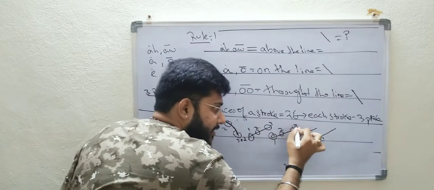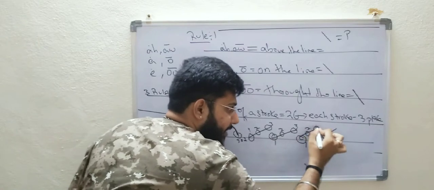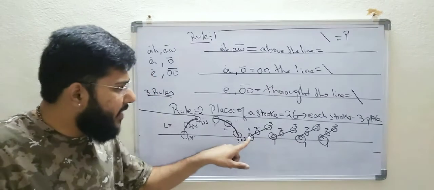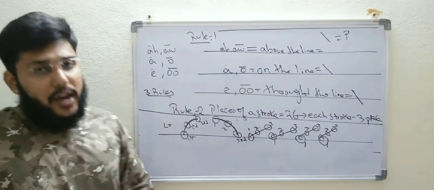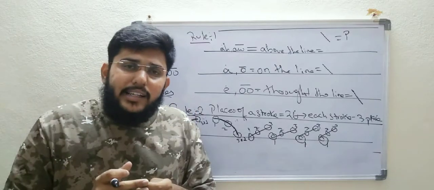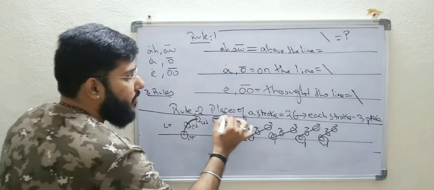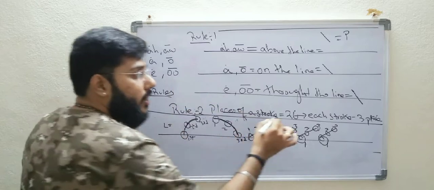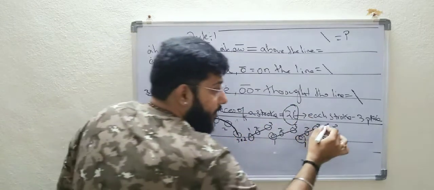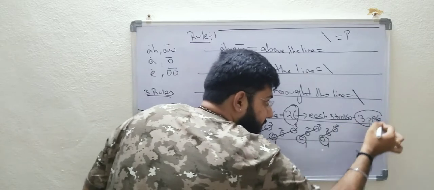So bottom will be the first, middle, second, third. First, second, third. First place, second place, third place. You can also call it initially, medially, finally. So in this rule number 2, what you have learned is the places of a stroke. For every stroke, we have three places.